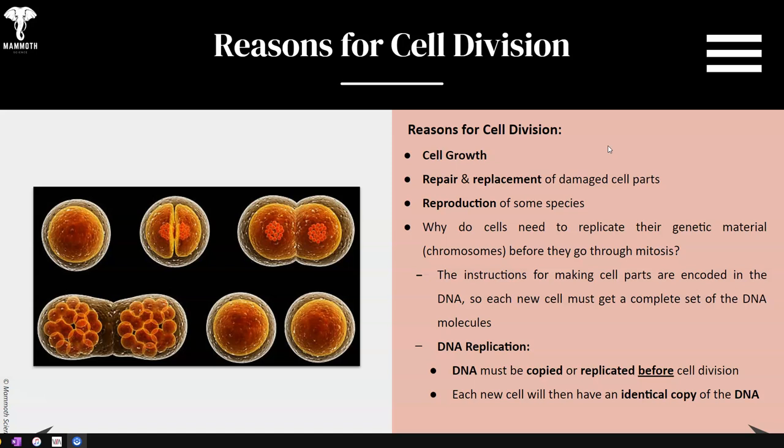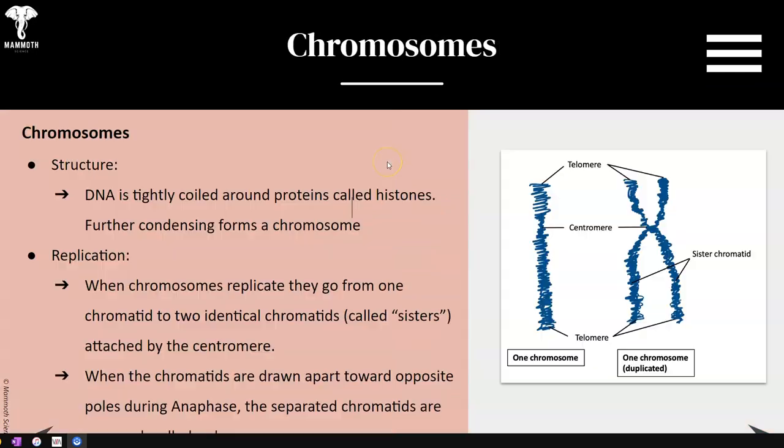Why do cells need to replicate their genetic material or chromosomes before going through mitosis? Well, the instructions for making cell parts are encoded in the DNA, and each new cell must get a complete set of the DNA molecules. So how do we replicate? What is DNA replication? Well, DNA must be copied or replicated before cell division. We must make a brand new set of the old copy. So we must replicate DNA or make a brand new set of DNA for the new cell. Each new cell will then have an identical copy of that DNA.